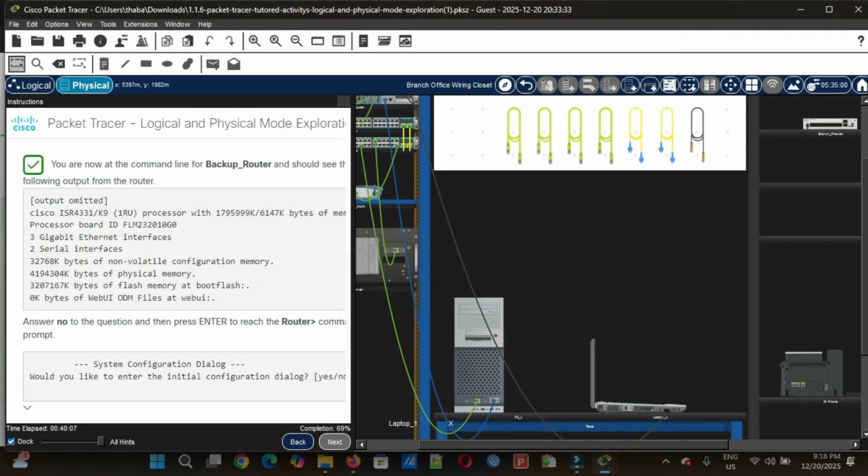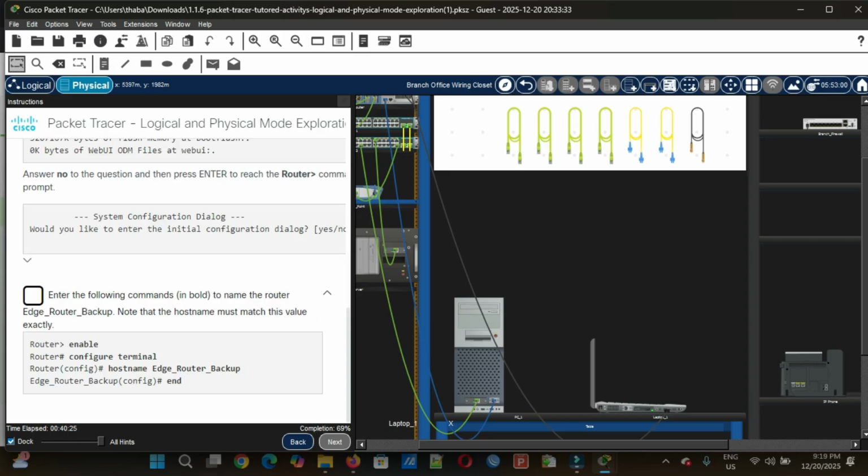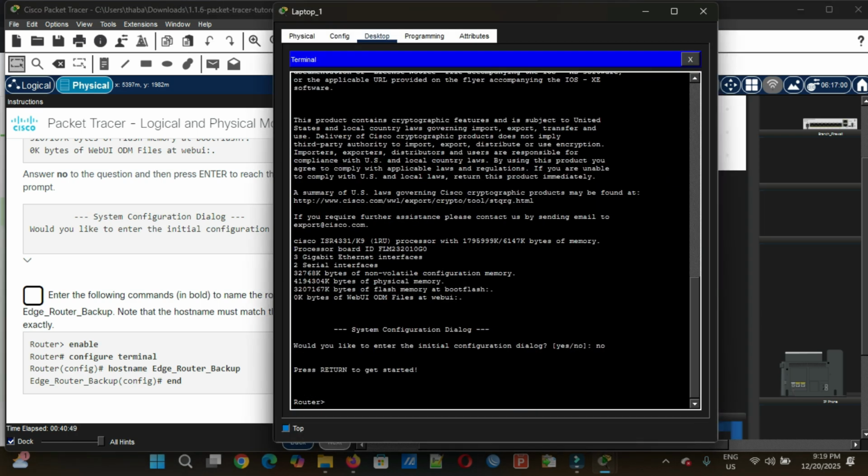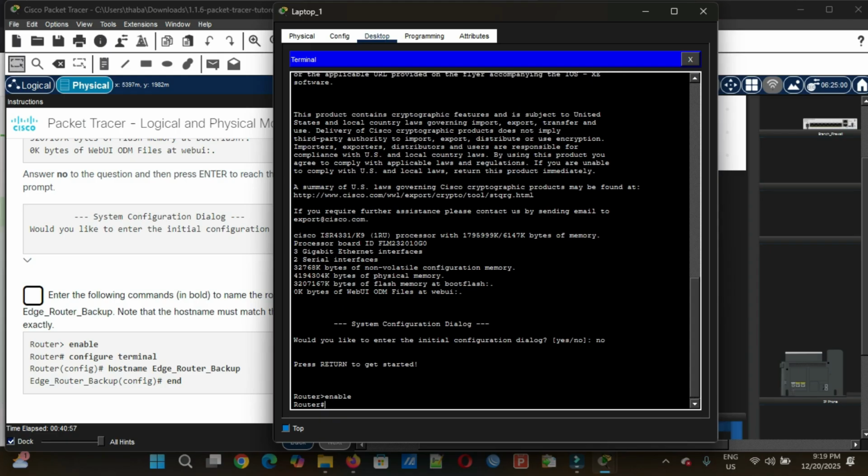You are now at the command line for the backup router and you should see the following output. Enter the following command in bold to name the router: Edge router backup. Note that the host name must match this value exactly. Let me go back to laptop 1. Let's type enable, then configure terminal.